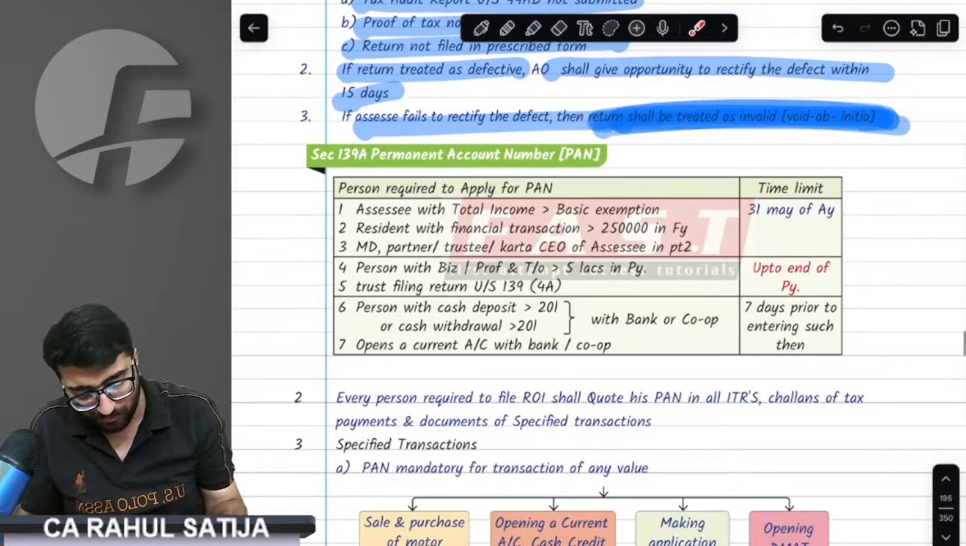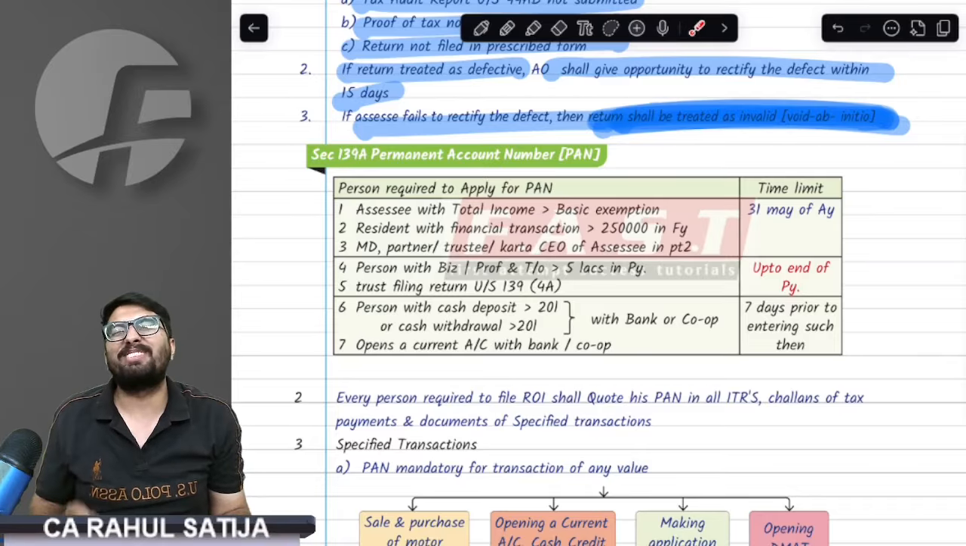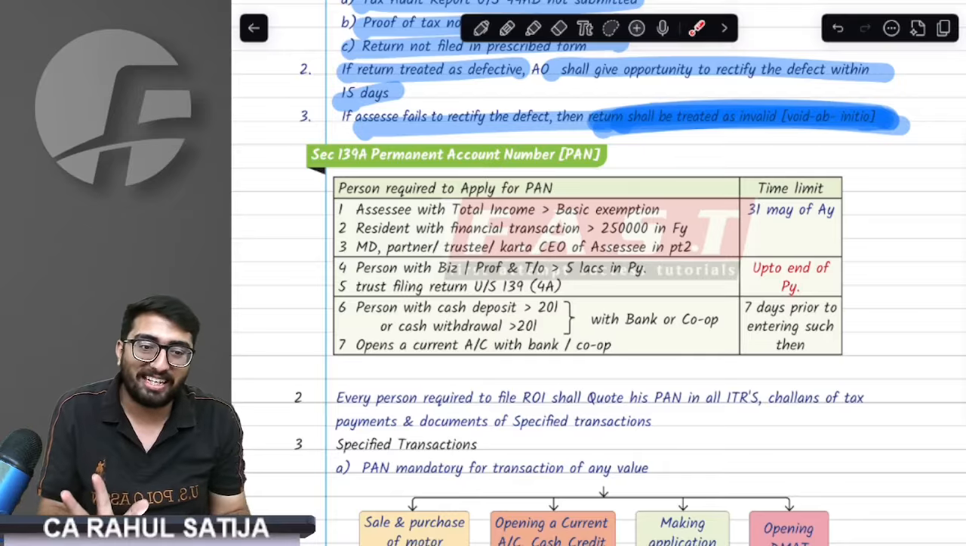Then we come to the next topic, that is Permanent Account Numbers. This is a topic that CA Inter students study, not the final ones, but still I will cover everything.